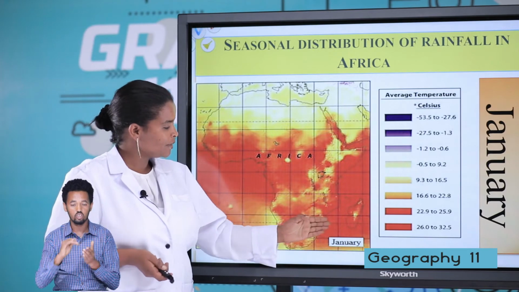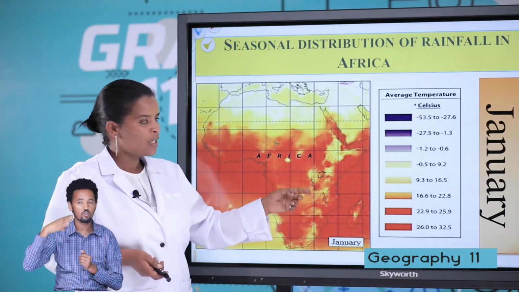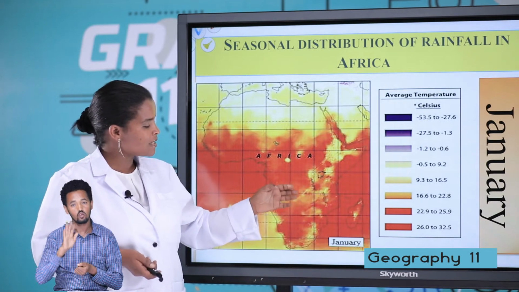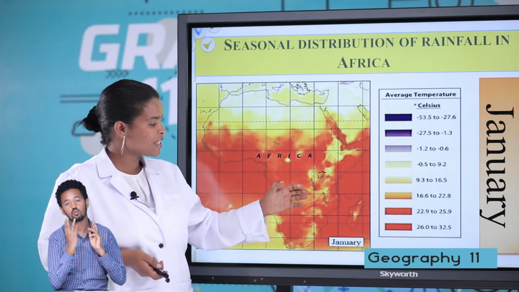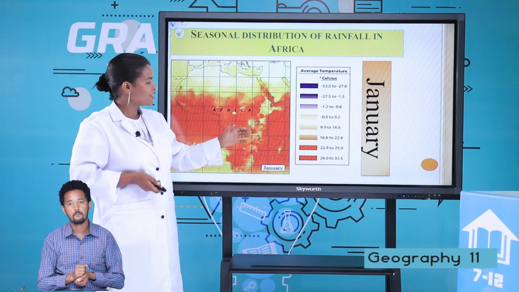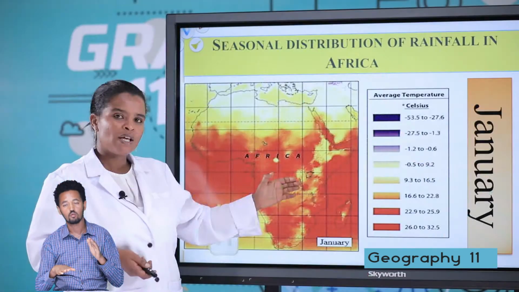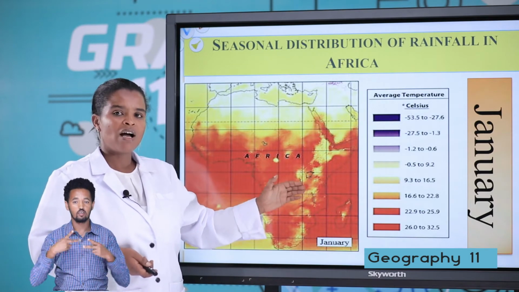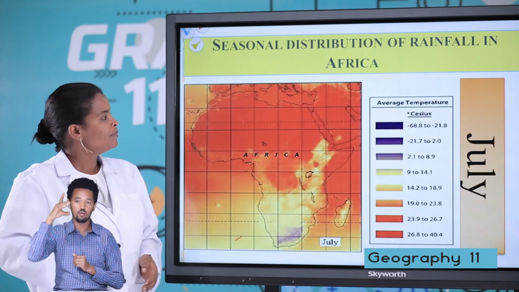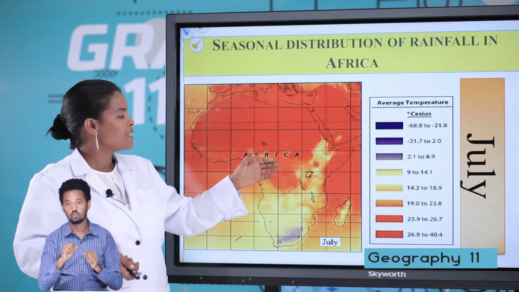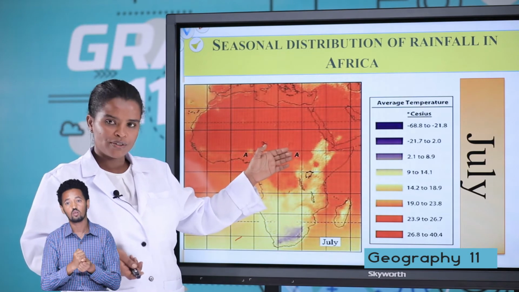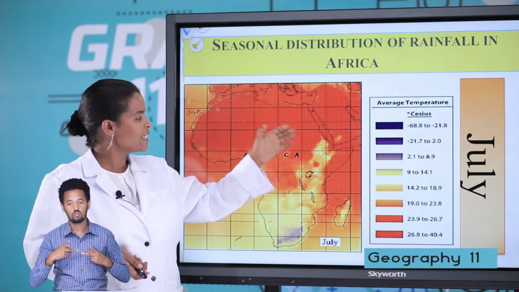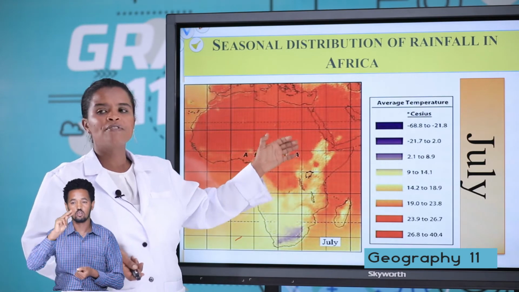During January, the sun is overhead south of the equator, that is Tropic of Capricorn. During this time, the temperature is very high in the southern hemisphere, and low pressure is found in the southern hemisphere. So during January, the southern part of Africa has high temperature. During July, the sun is overhead north of the equator, so the low pressure is found in the northern part. During this time, the northern part receives high temperature.